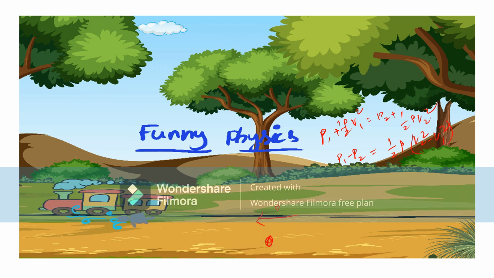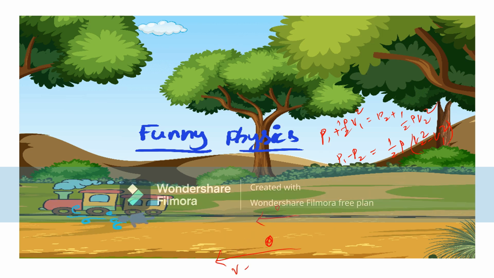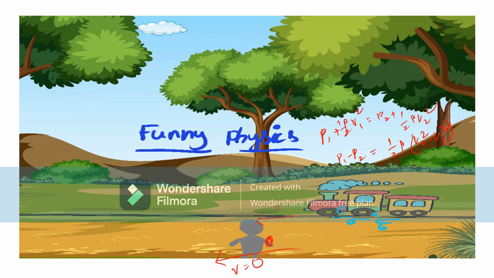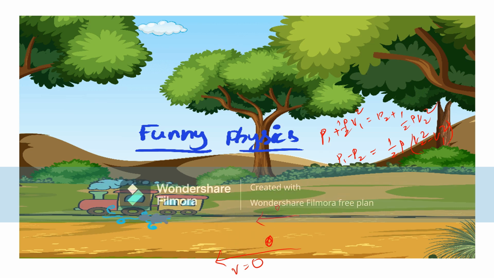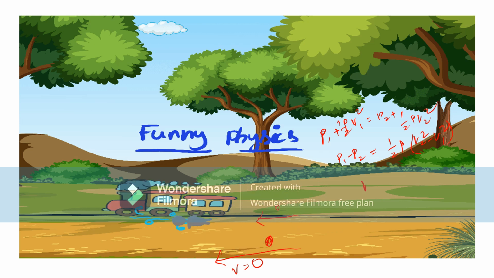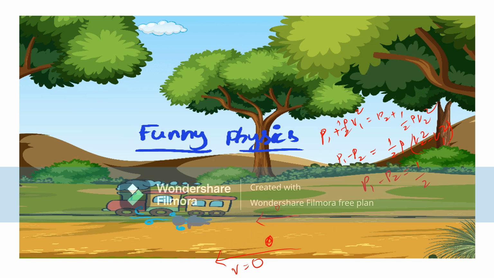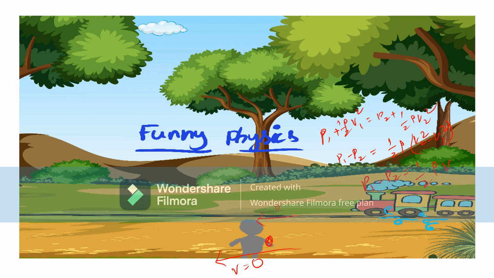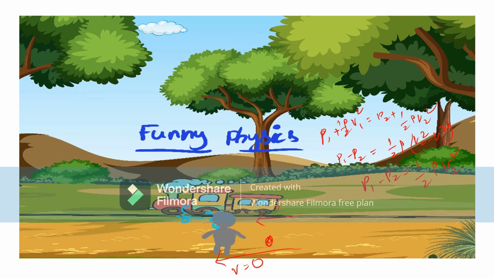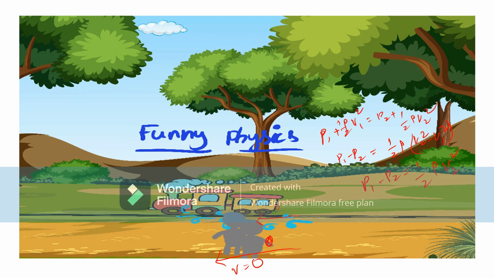Now consider that the velocity of the wind behind the passenger is 0, right? Then P1 minus P2 is equal to half rho V2 square, right? That means behind the passenger the velocity of the air is 0.